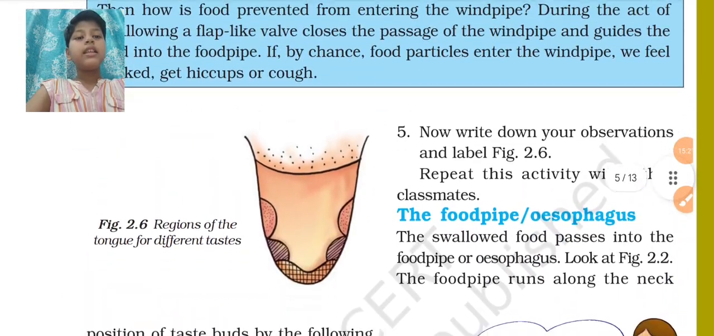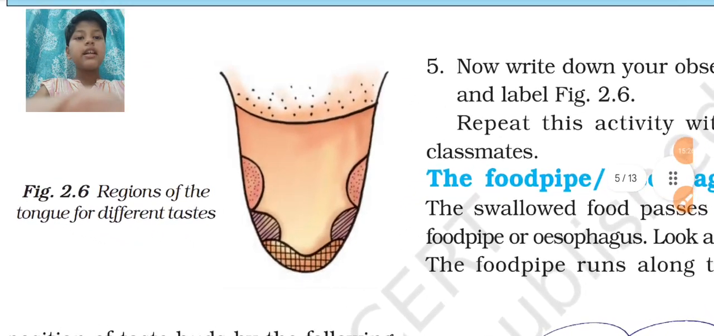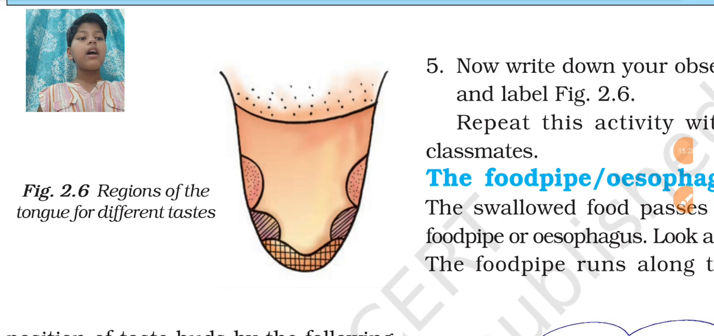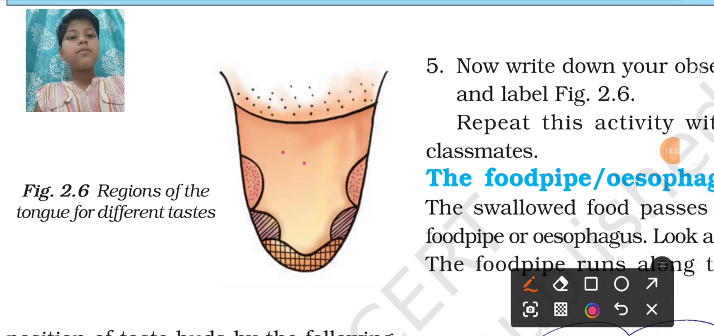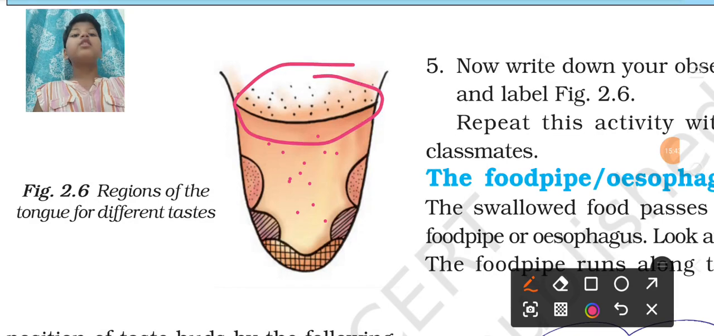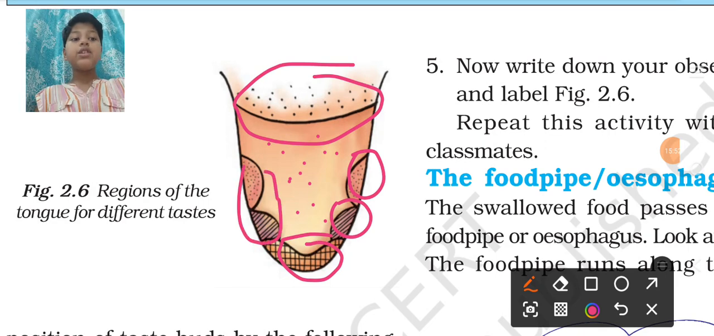Now let us see what is here. Now here we can see the different regions of our tongue. Here you can see the taste buds. There are so many taste buds in our tongue which help us to taste the different kinds of food. Here you can see the different places where we can sense the different tastes of food which we get.